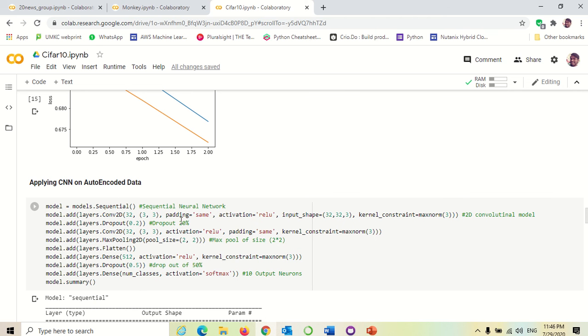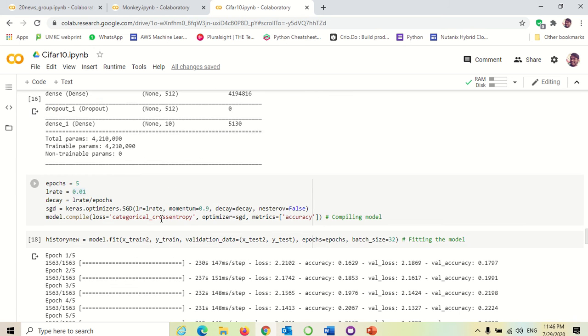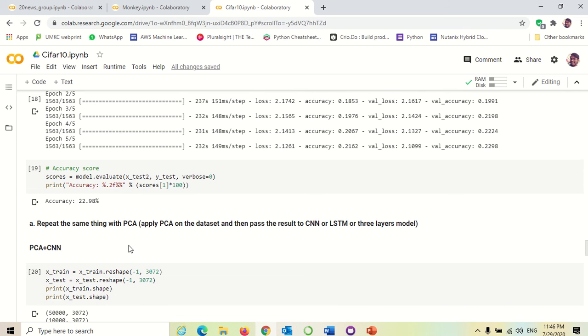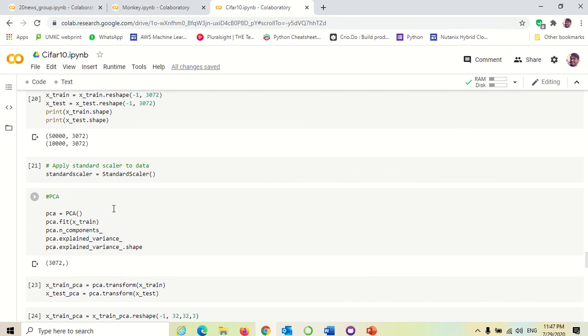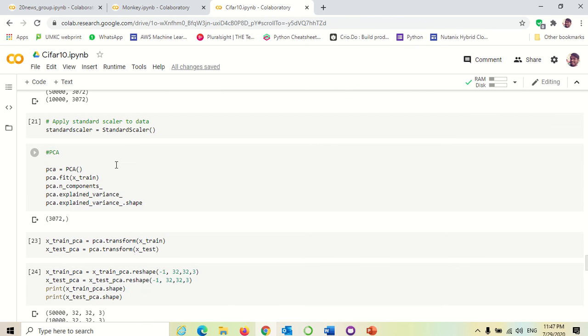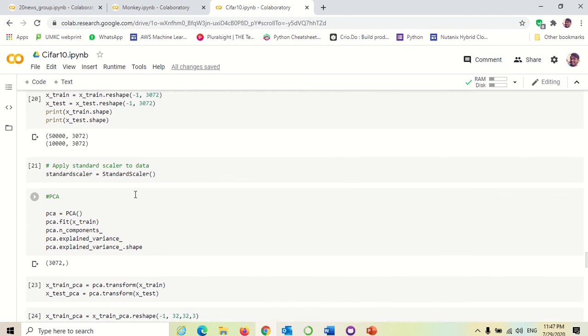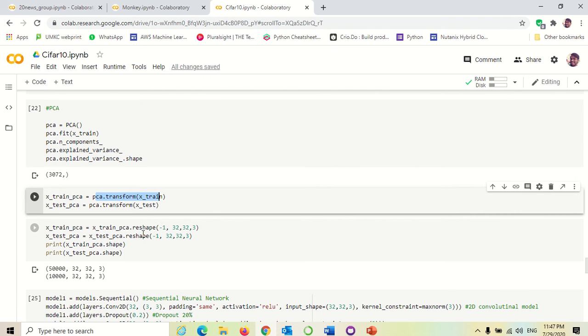I was using a sequential neural network, as it is image data I was using CNN with Conv2D and dropout as 20 percent. The same CNN here, and I was compiling the model and fitting it. The accuracy is 22.98. When applying the same thing with PCA and CNN, I was taking the PCA and transforming it, scaling the data, reshaping with 3072, scaling the data, applying PCA, transforming with PCA, reshaping it.